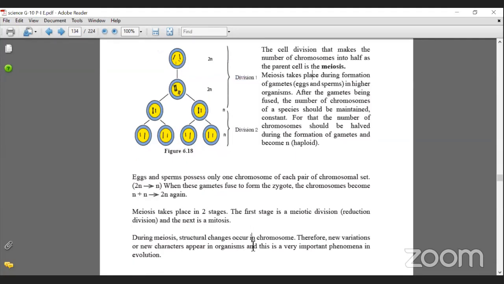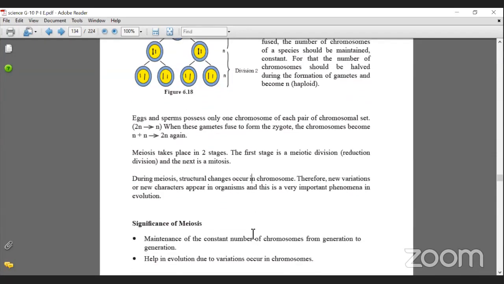Now, as I was discussing, in mitosis, the cells which are being formed are very similar to the parent cell.